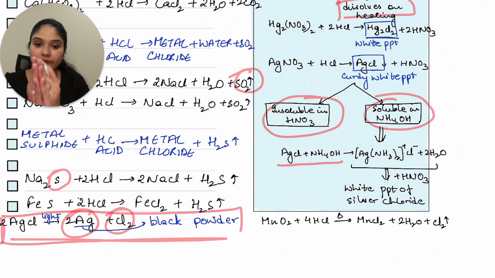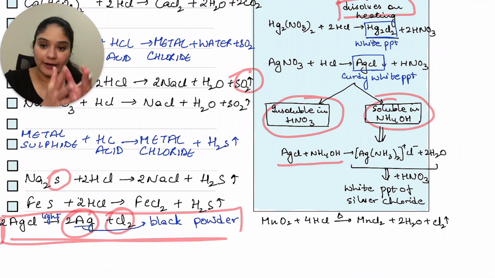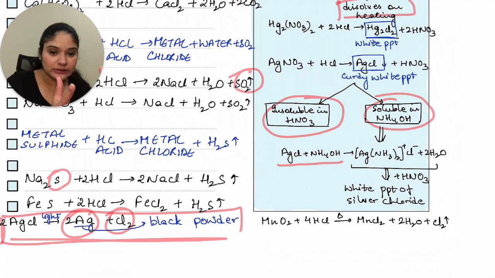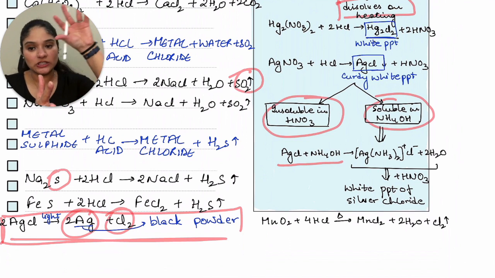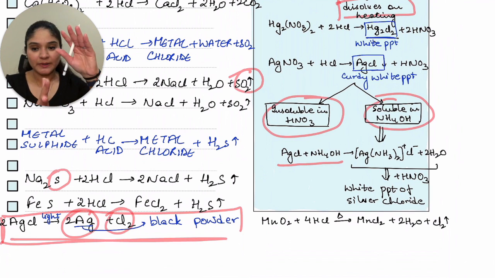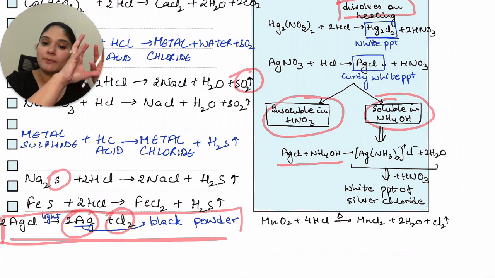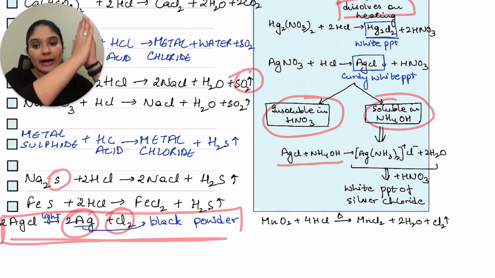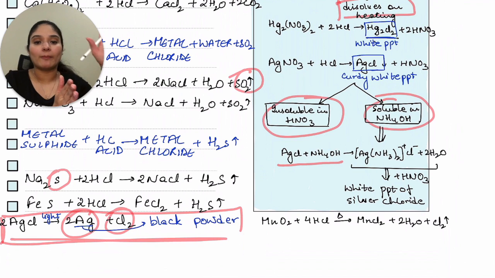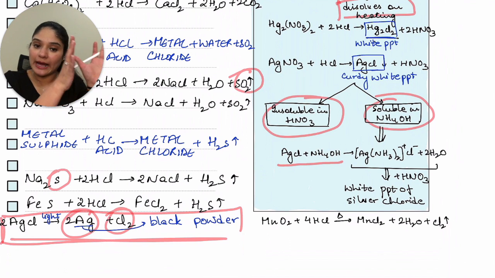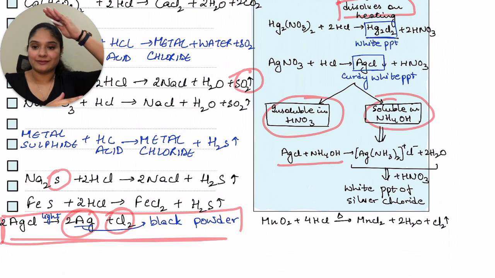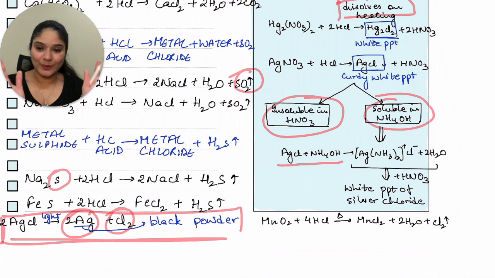You have silver nitrate reacting with hydrochloric acid, giving you AgCl plus HNO3. This AgCl is a curdy white PPT, which is insoluble in nitric acid, but soluble in ammonium hydroxide. When it reacts with ammonium hydroxide, it gives me a complex compound, that is diamine silver chloride plus water. This diamine silver chloride and water, when I react this with nitric acid, I get back AgCl, that is the white PPT. Okay, makes sense?